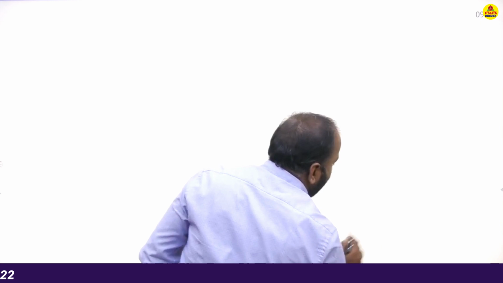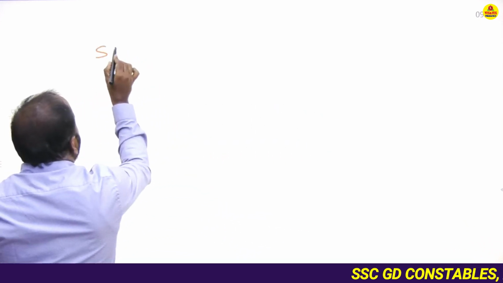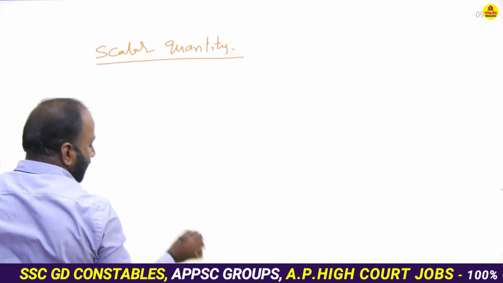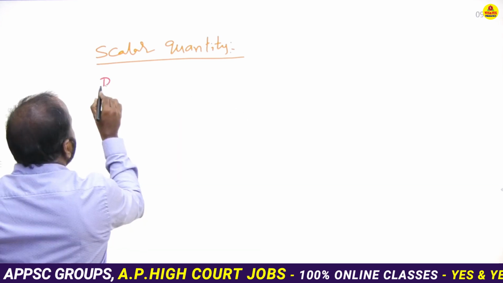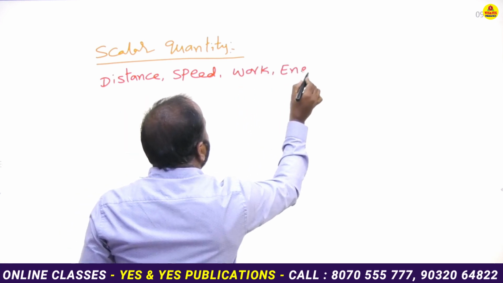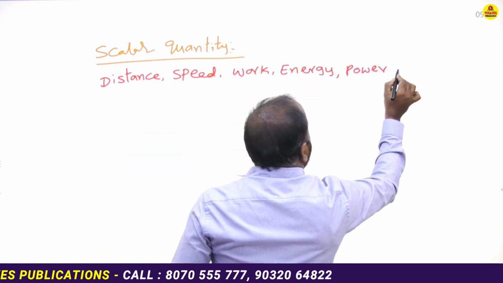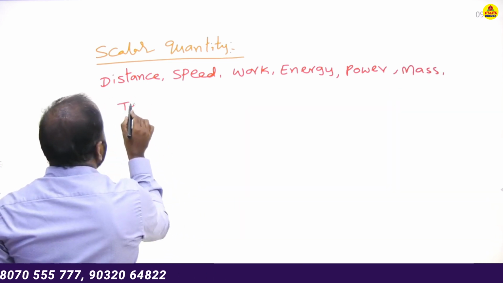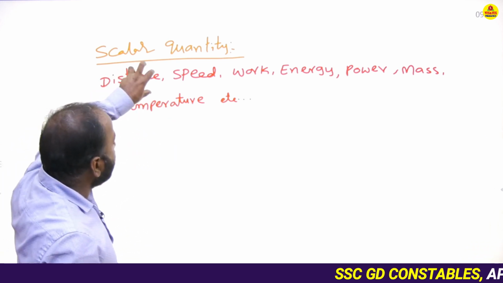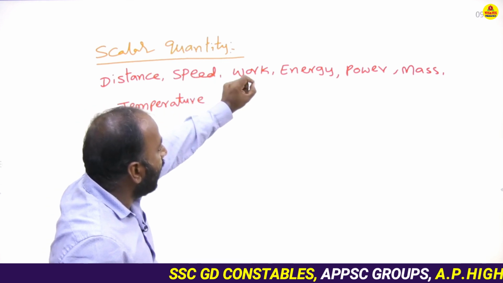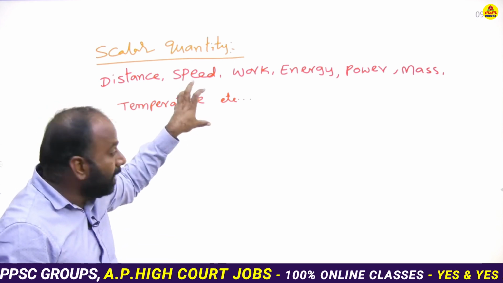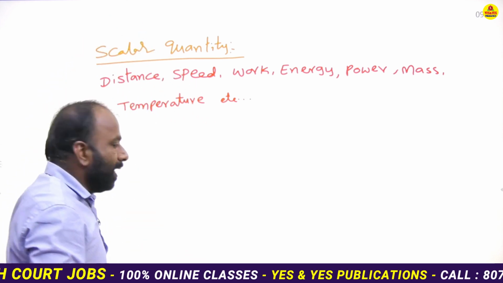Examples for these physical quantities. Scalar quantity examples: distance, speed, work, energy, power, mass, temperature, etc. These are the scalar quantities. Distance, speed, work, energy, power, mass, temperature, these are the examples for scalar quantity.